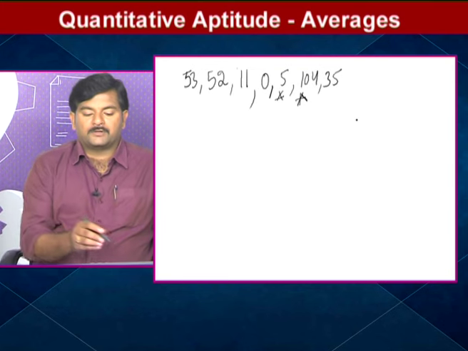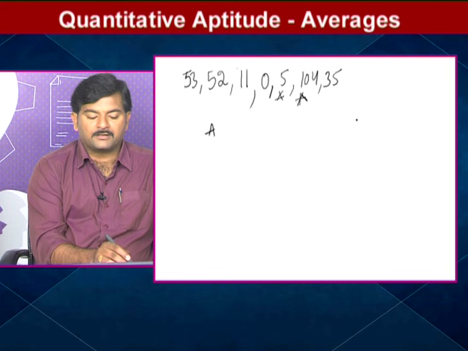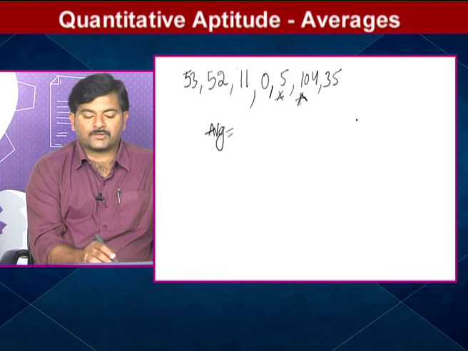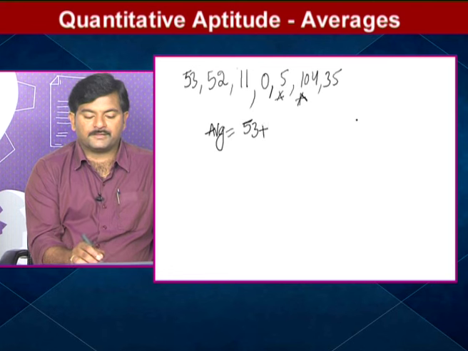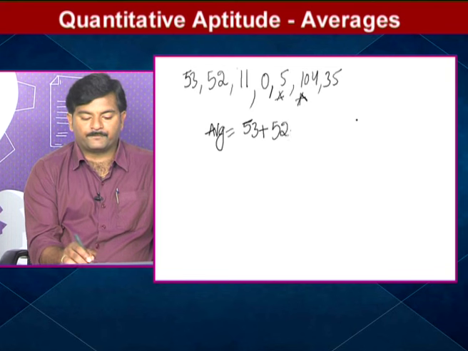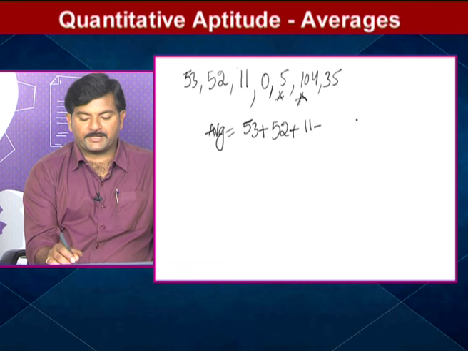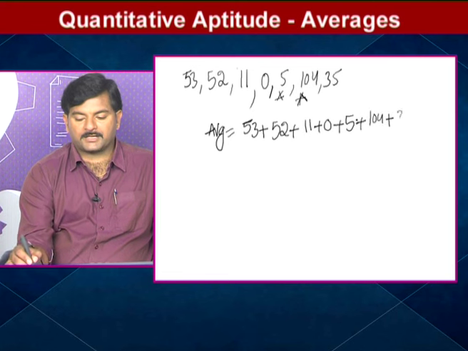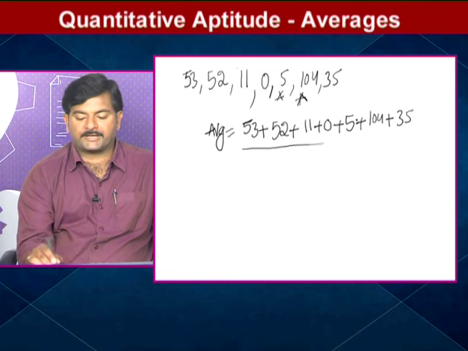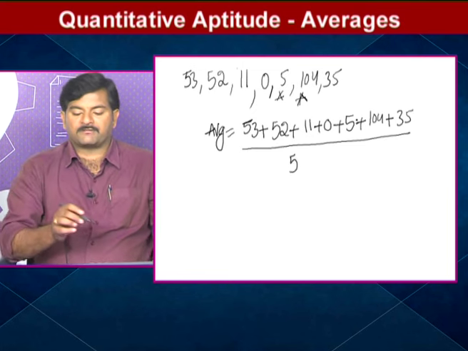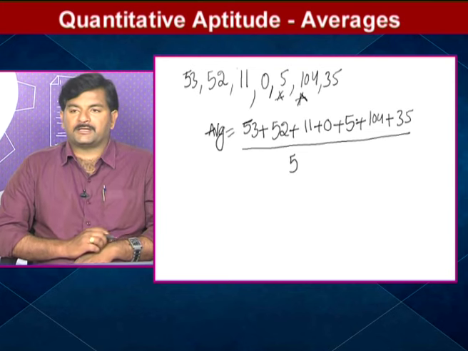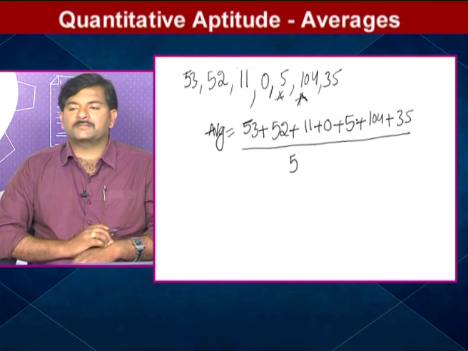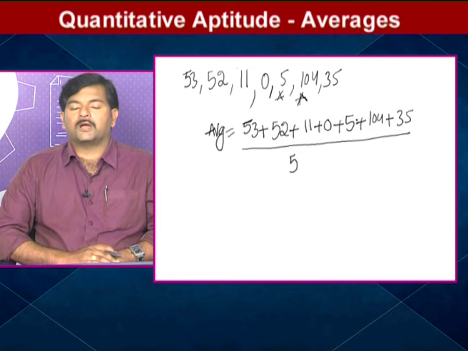Since he mentioned not out, observe how we are going to solve while calculating the average. Average equals the sum of the observations by the number of observations. So 53 plus 52 plus 11 plus 0 plus 5 plus 104 plus 35. But even though he played 7 innings, you should not take all 7 innings. You should take only 5 innings, because out of 7 innings, in 2 innings there is the concept of not out. I hope you understood.